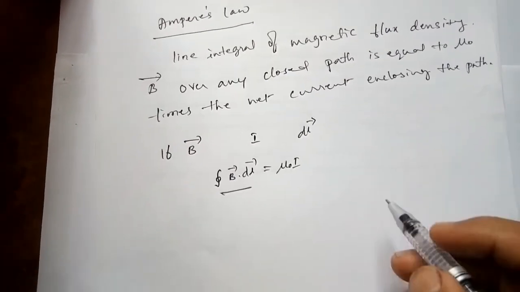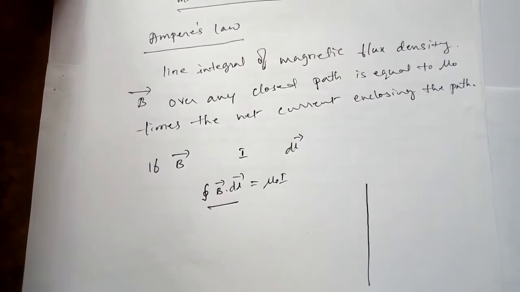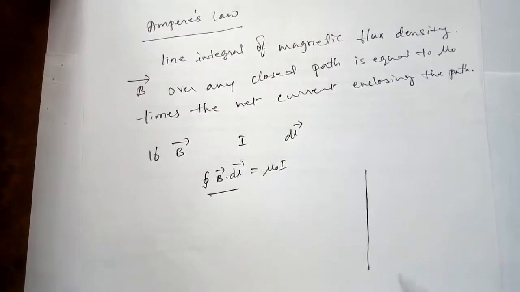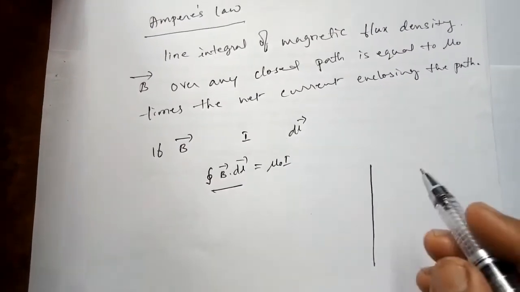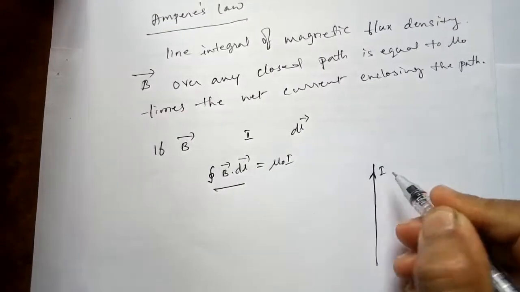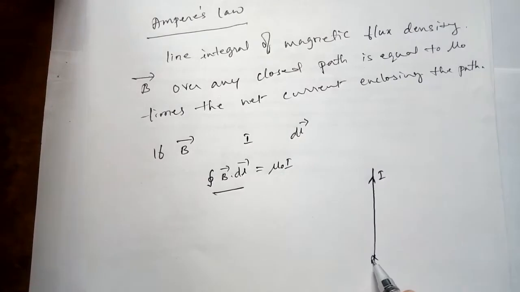So let us consider an infinitely long wire along the z-axis, carrying a current I. The current is flowing in this direction.